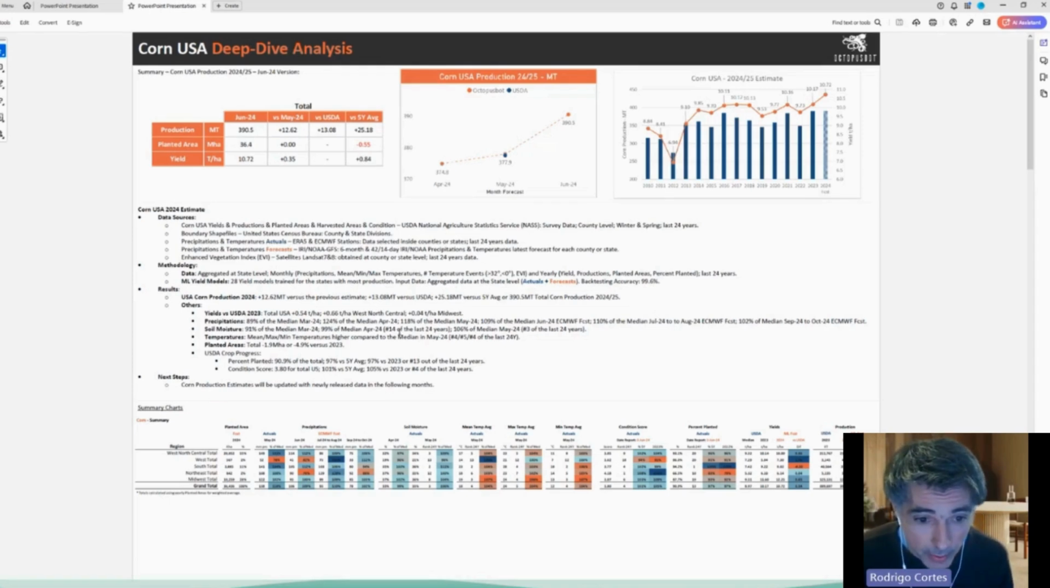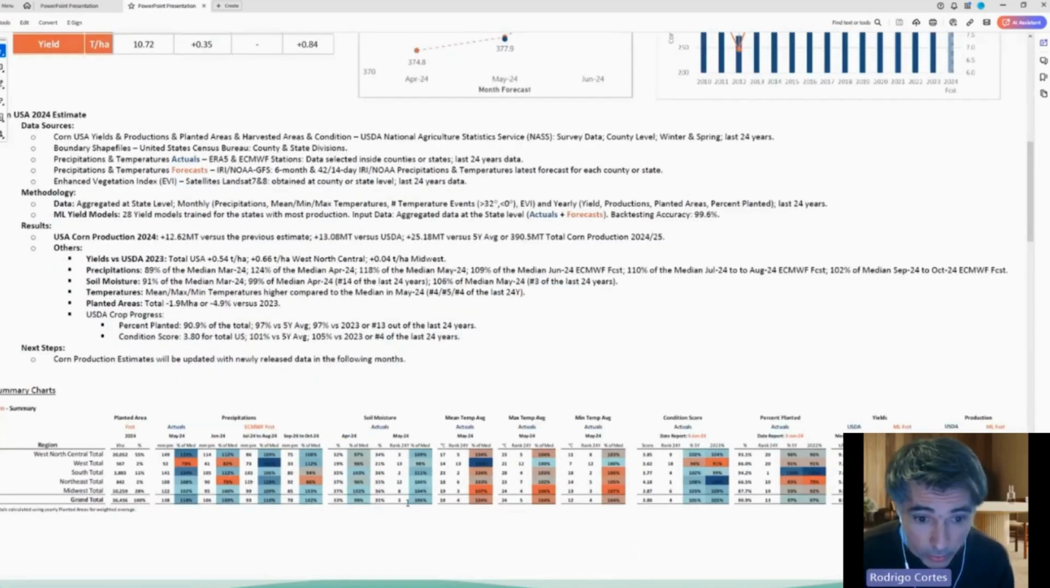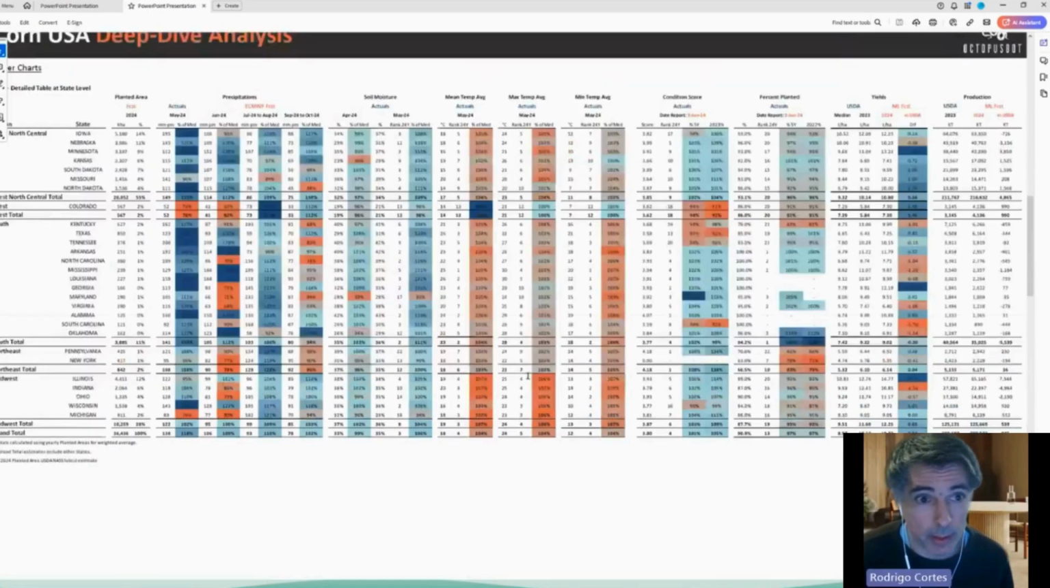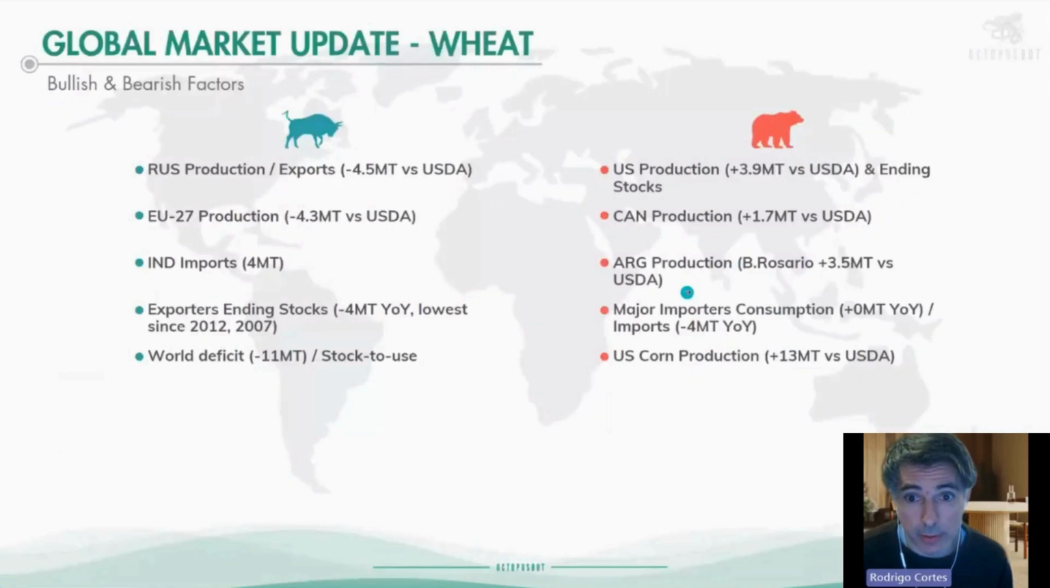We can see, for example, the conditions and the soil moisture. At the moment, soil moisture is much higher in comparison to the median. They do have high temperatures at this stage that are affecting the crops. If we look at the condition score, it's in the top four of the last 24 years. The planted areas were a little bit delayed in comparison to last year, so that had a negative effect. But if we calculate the net effect of all the models together, we're getting much higher yields, or record yields, in the history of the US for corn. By the way, this is done by region. So that's the last factor that I missed.